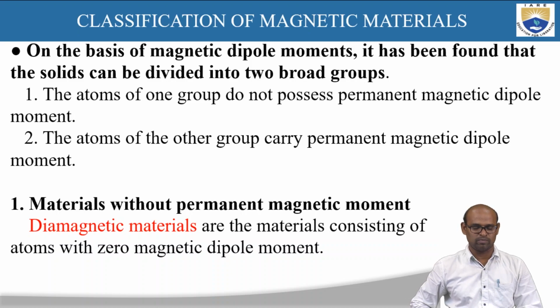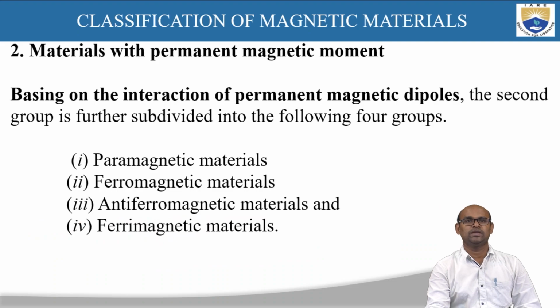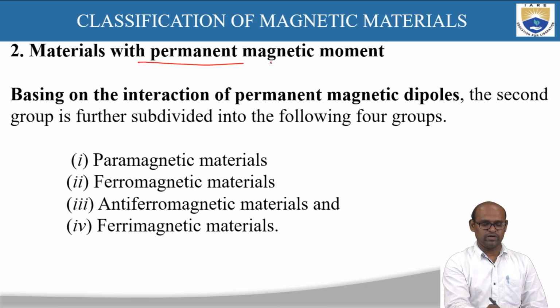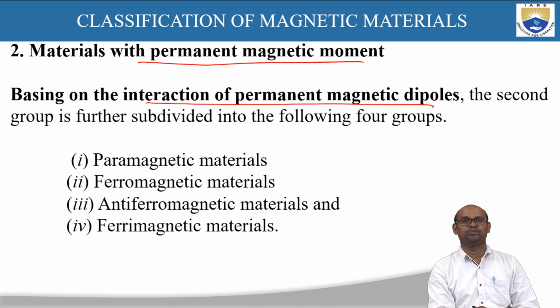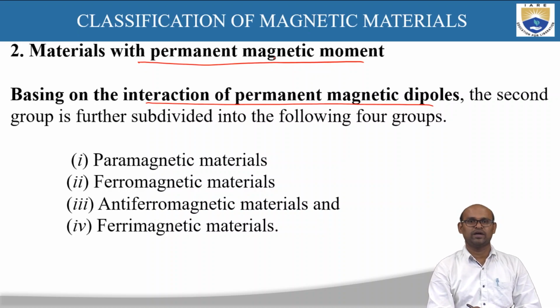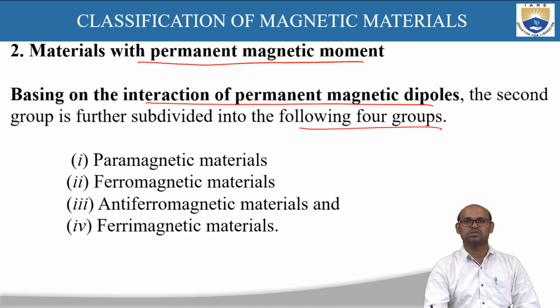In the second group, materials with permanent magnetic moment, based on the interaction between the permanent magnetic dipoles, this category is further subdivided into four subgroups.